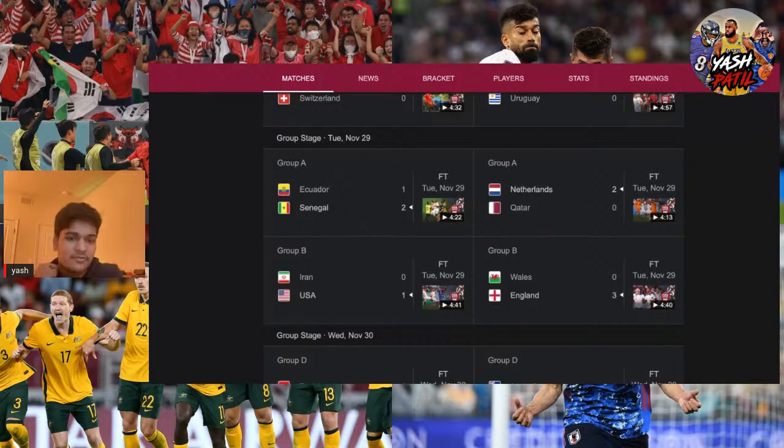But yeah, and then we have Wales England. That was an easy win for England. I think Rashford may have scored two, if I'm not mistaken. He's another tie leader for the World Cup Golden Boot. Yeah, good result for them.